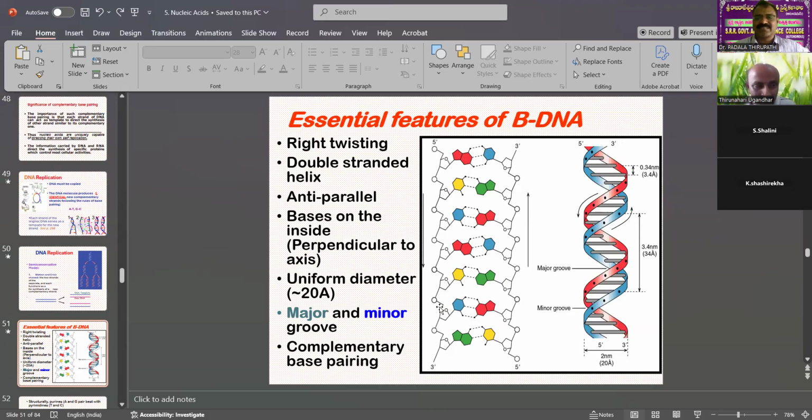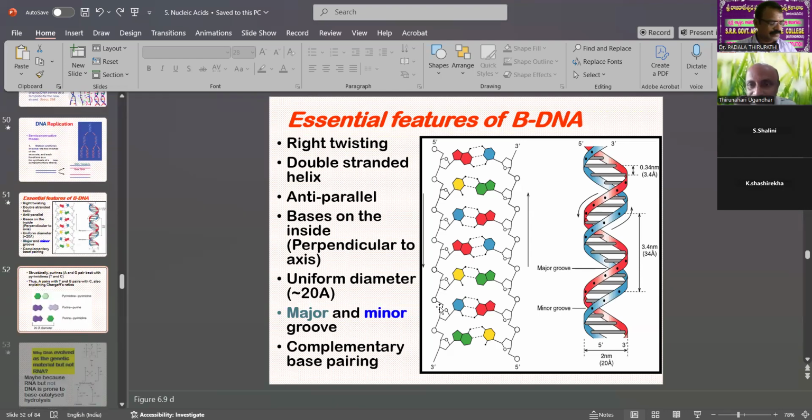So how many types of DNA are there? Three types of DNA are present. The right-twisted double-stranded helix is called B-DNA, with parallel bases on the inside perpendicular to the axis, uniform diameter, and major and minor grooves. These are complementary base pairs.